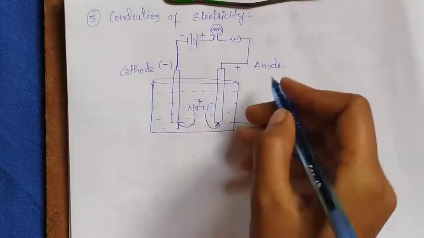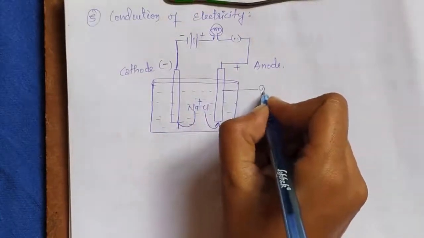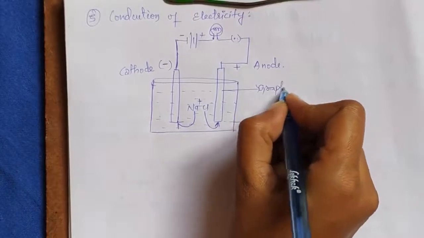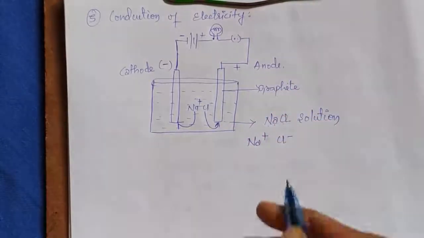These two electrodes are made of graphite rod.